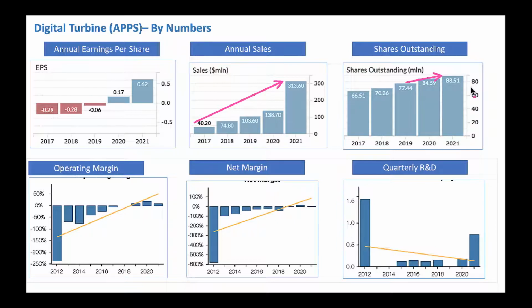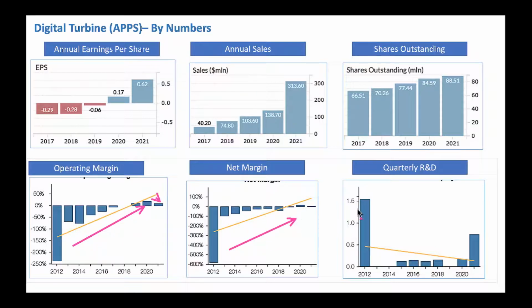But this is okay with the nice sales here. It's okay to dilute slightly. And look, from a margin perspective, operating margin is trending higher. Even though there's a small downtick here, overall it's trending higher. Same story with the net margin trending higher.